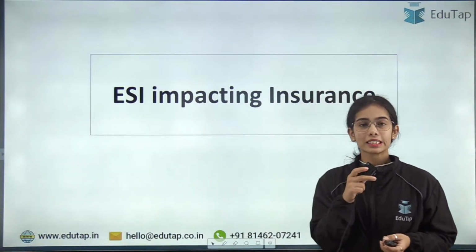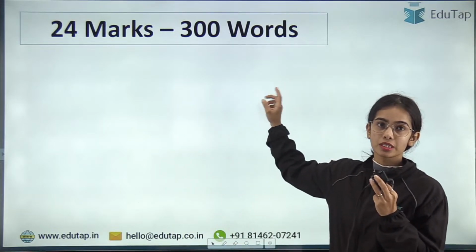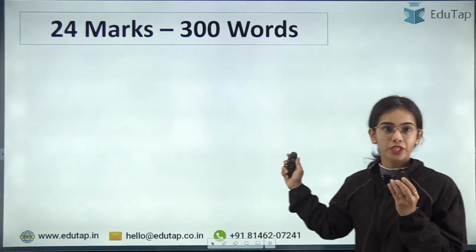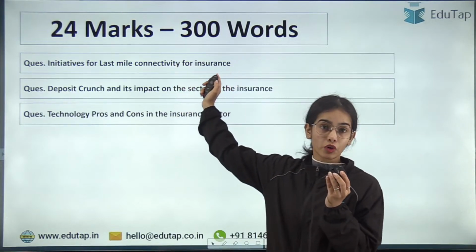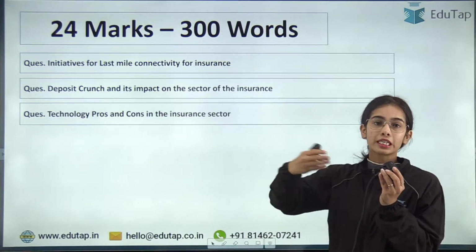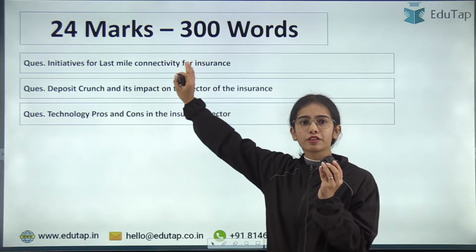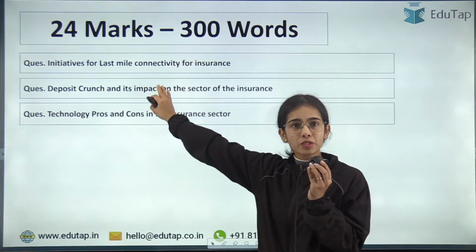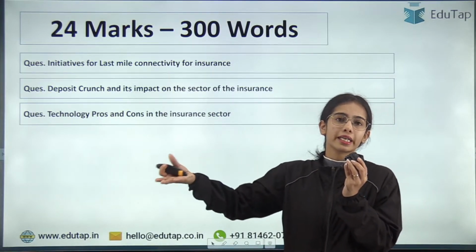Okay, so starting with the ESI impacting insurance. First of all, there were 24 marks questions. You had to write 300 words, and you had to attempt 3 questions here. There were questions on the initiatives for last mile connectivity for insurance. You had to tell the different initiatives of IRDAI or the different initiatives taken by the government. Here you can mention micro insurance, and Bima Sugam, Bima Vahak, Bima Vistar. These are the steps of IRDAI, which is pushing for last mile connectivity for insurance.